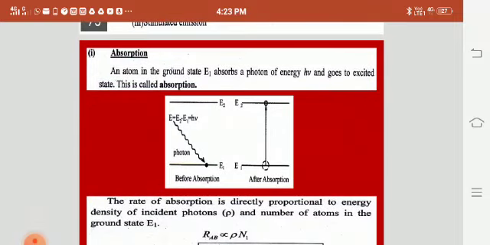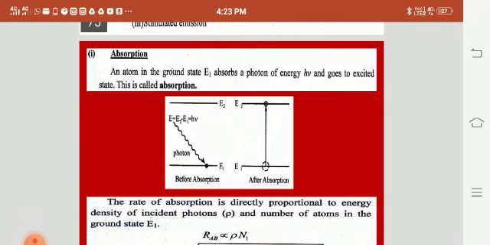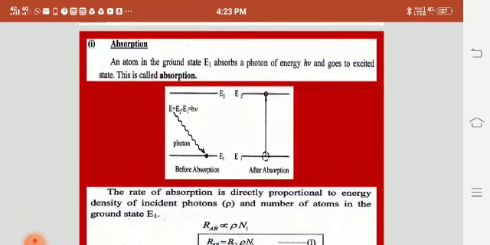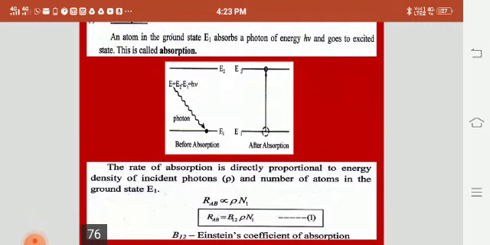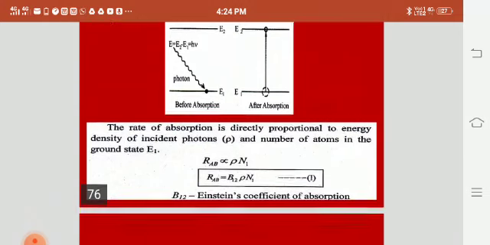Here an atom in the ground state absorbs the energy h nu and goes to the excited level. This process is called absorption, where the rate is directly proportional to the density and the number of atoms in the ground state. That is denoted as R_AB = B12 rho N1, where B12 is Einstein's coefficient of absorption.